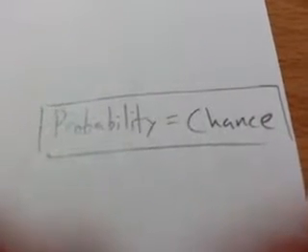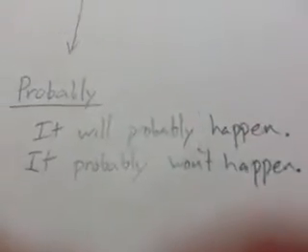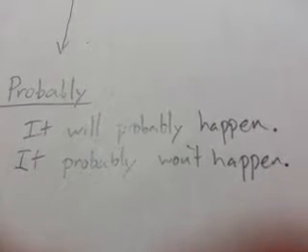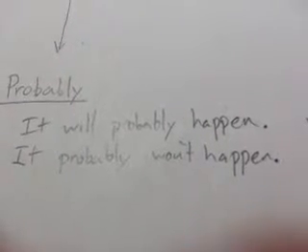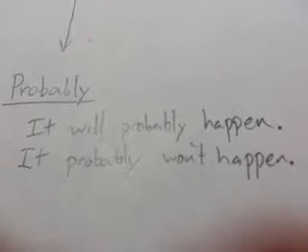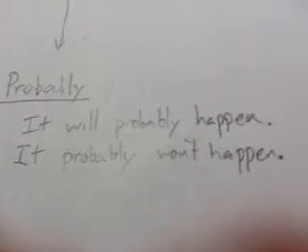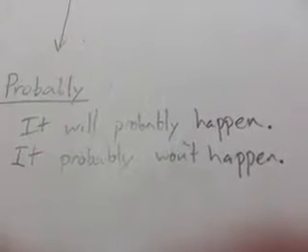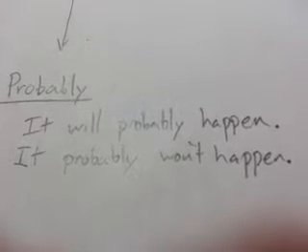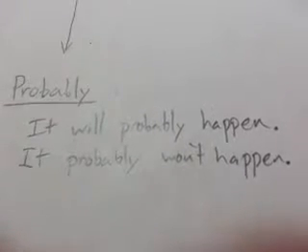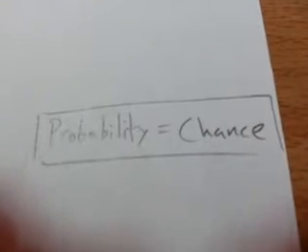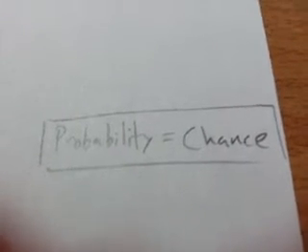For instance, if I roll a six-sided dice, what is the chance of it happening? Well, instead of saying chance, we might say, what is the probability of rolling a 1 when I roll a dice? So that's just the general idea about probability. Probability equals chance. That's pretty much it.